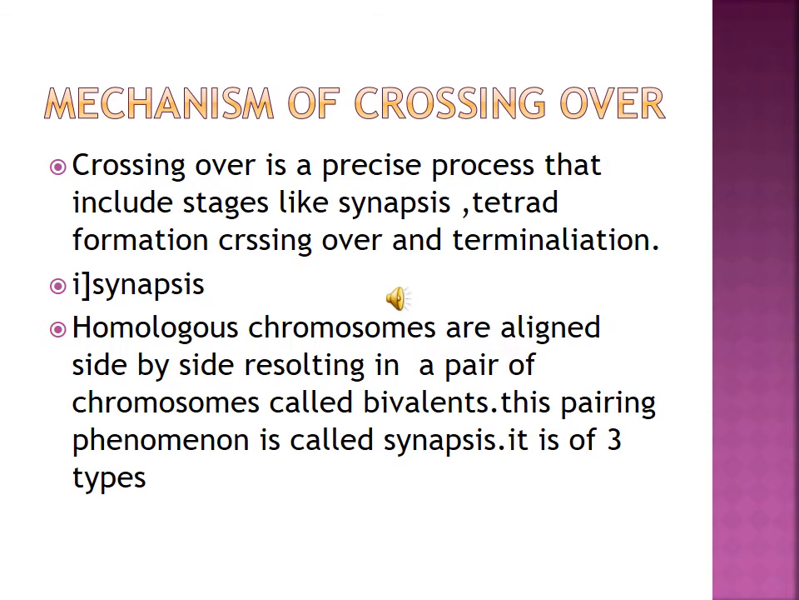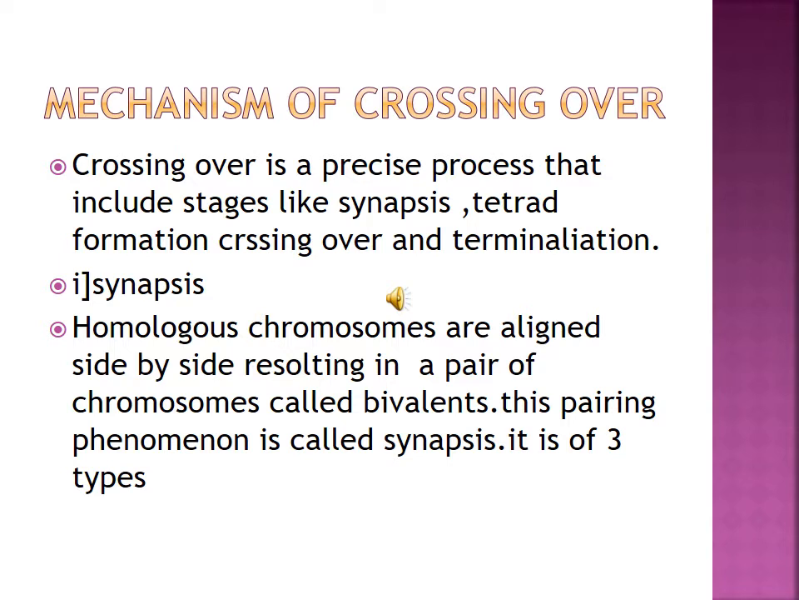Now we're going to discuss the mechanism of crossing over. The mechanism of crossing over has four stages. First one is synapsis, second is tetrad formation, third is crossover, fourth is terminalization. Synapsis is very well known. It starts from the first, that's why it's called synapsis. Synapsis also has three types. First is procentric synapsis, second is proterminal synapsis, third is random synapsis.